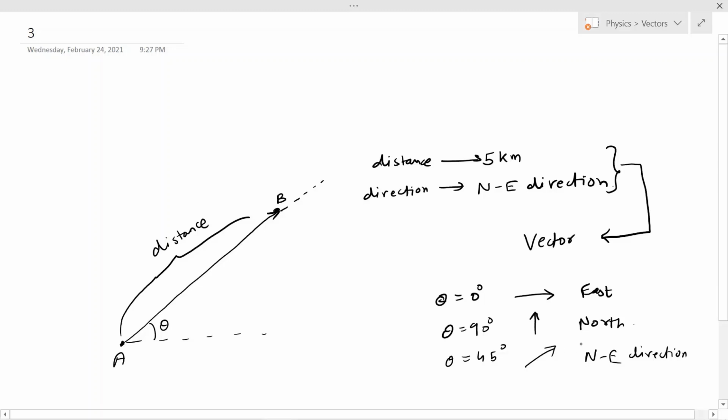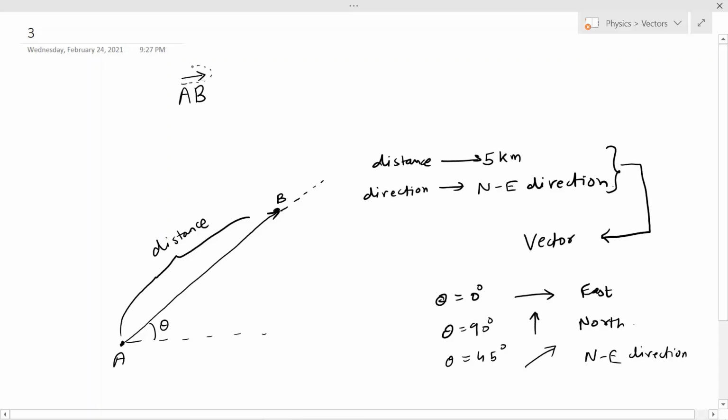So now we have understood how the vectors are denoted graphically. Let's talk about how they are represented analytically. Suppose, let's take the example of this vector only. Let's say the distance between the points B and A is AB. Then the vector is analytically represented by AB with the arrow on top of its head, and this arrow points in the right direction.